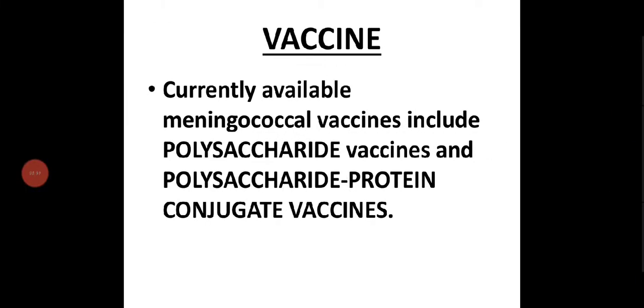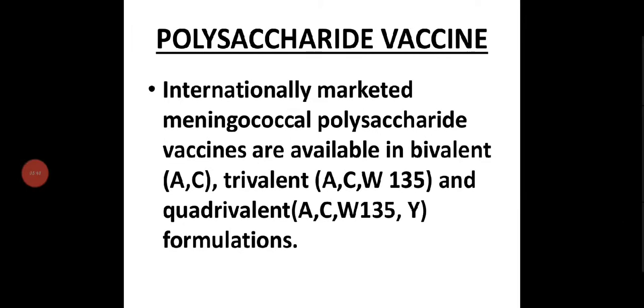And vaccine. Currently available meningococcal vaccines include polysaccharide vaccine and polysaccharide protein conjugate vaccine. This can be given to prevent the infection. Internationally marketed meningococcal polysaccharide vaccines are available in bivalent, that is A and C vaccine, trivalent ACW135, and quadrivalent ACW135Y formulations. These are the three formulations available in the polysaccharide vaccine.